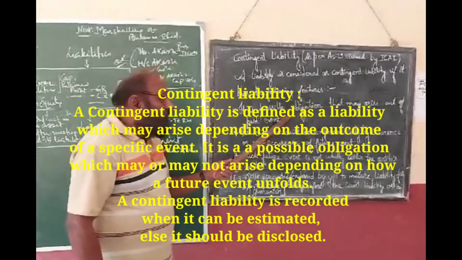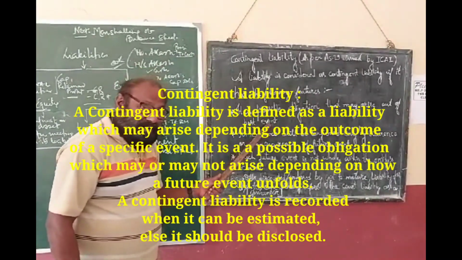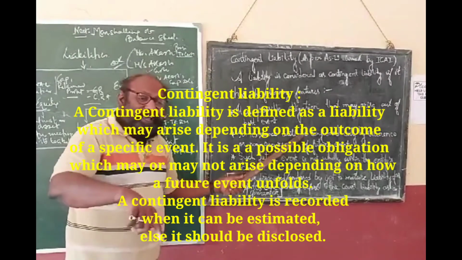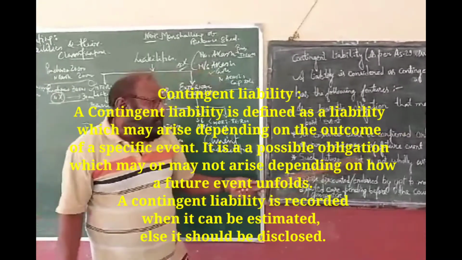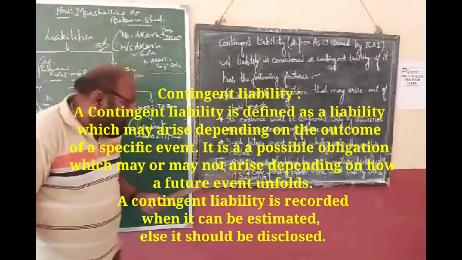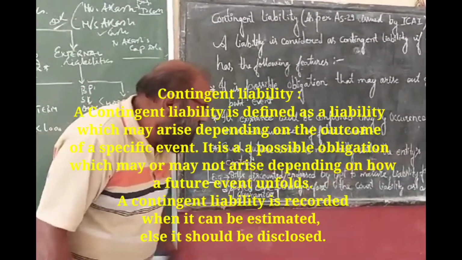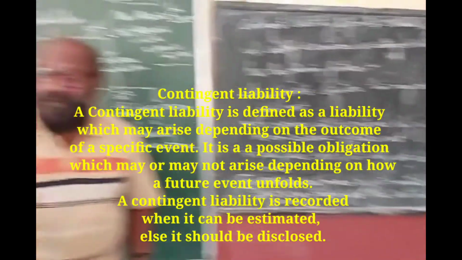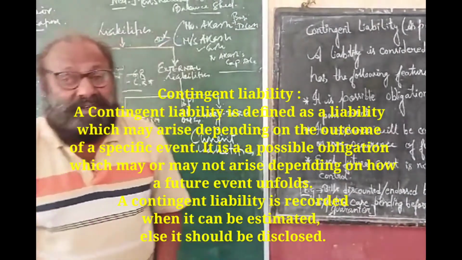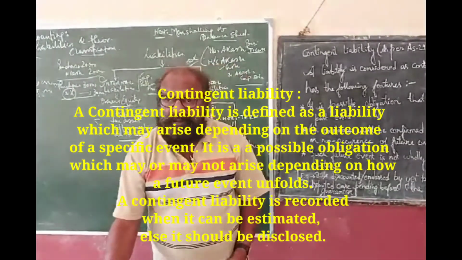Correct? It is a possible obligation that may arise out of a past event. That past event may become an obligation, or may not, on the occurrence of the event. And such future event is not wholly within the entity's control. It occurs, no power, no control over the activity.